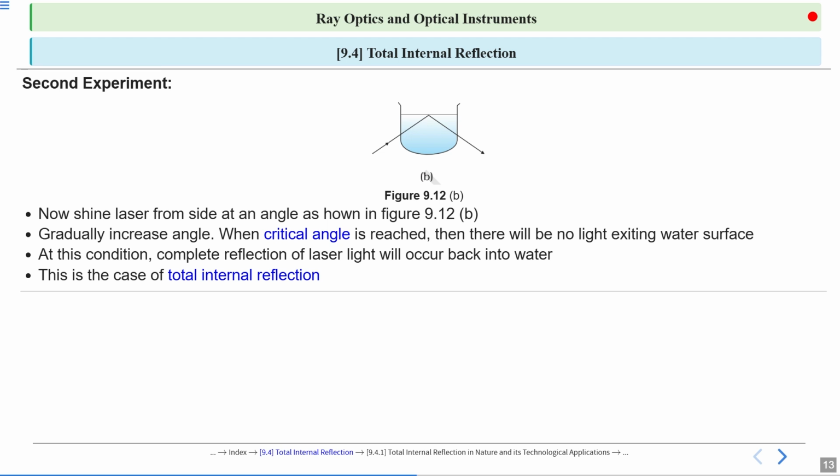So here we conclude that when light travels from a denser medium to a rarer medium and the angle of incidence exceeds the critical angle, no refraction occurs. Instead, all light is reflected back into the denser medium. This phenomenon is lossless and highly efficient, making it useful in optical fibers, prisms, diamond brilliance, and mirages. Total internal reflection, or TIR, occurs only under two strict conditions: denser to rarer medium, and the angle of incidence is greater than the critical angle.